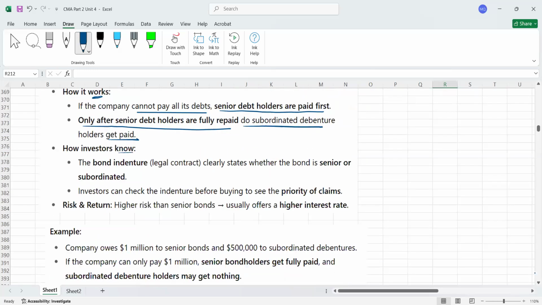Now, how do investors know this? The bond indenture, which is a legal contract, clearly states whether the bond is senior or subordinated. Investors can check the indenture before buying to see the priority of claims. Now, risk and return: these junior securities are definitely riskier than senior ones. So that's why the company generally pays higher interest on these kinds of securities. So that's what subordinated debentures are.